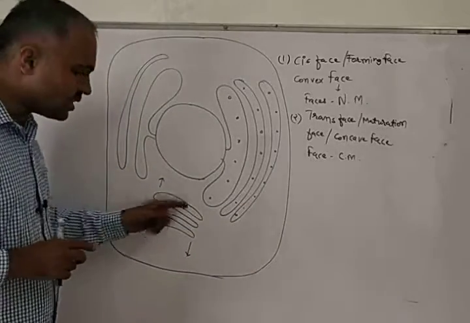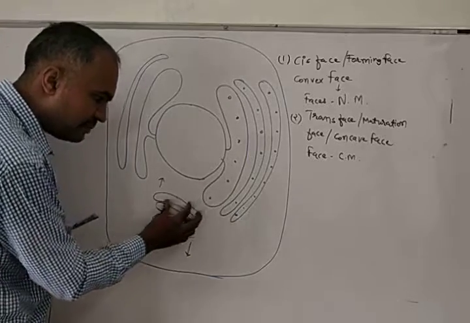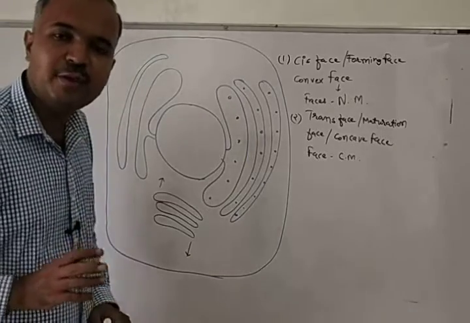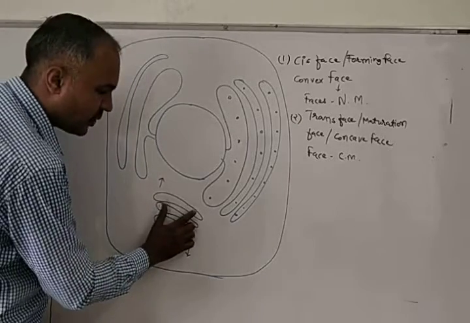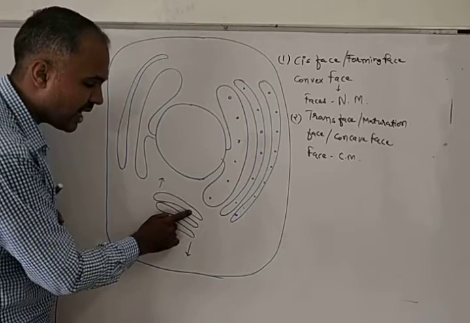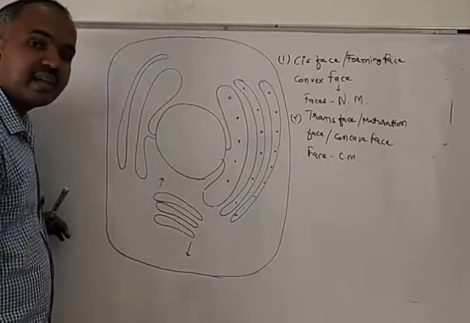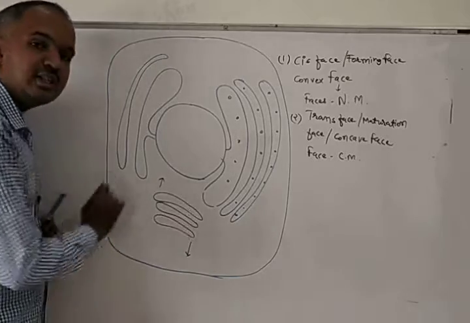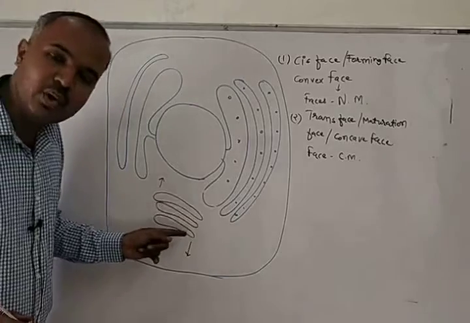Now, why is the cis phase the forming phase? See, the Golgi body arises from the endoplasmic reticulum. So this phase is known as the forming phase because here the endoplasmic reticulum gets broken, and it will form the Golgi body.